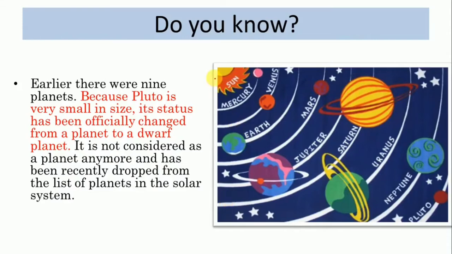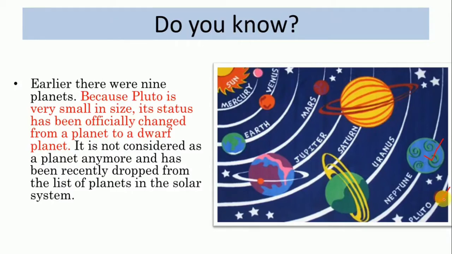Children, do you know that earlier there were 9 planets? Okay, after Neptune there was one more planet, and what was its name? Pluto. See, I have shown the earlier picture. Here is Neptune, right? In this image you can see Neptune is there and after that there was one more planet and its name was Pluto. But children, you can see the size of Pluto.